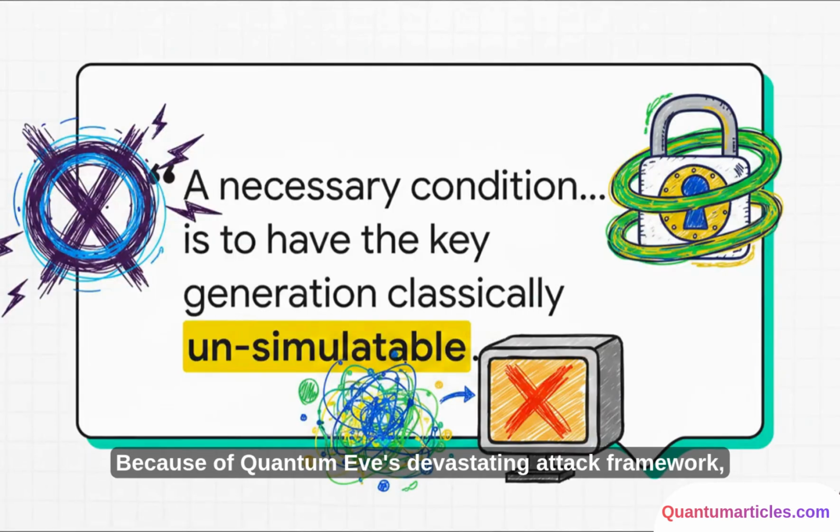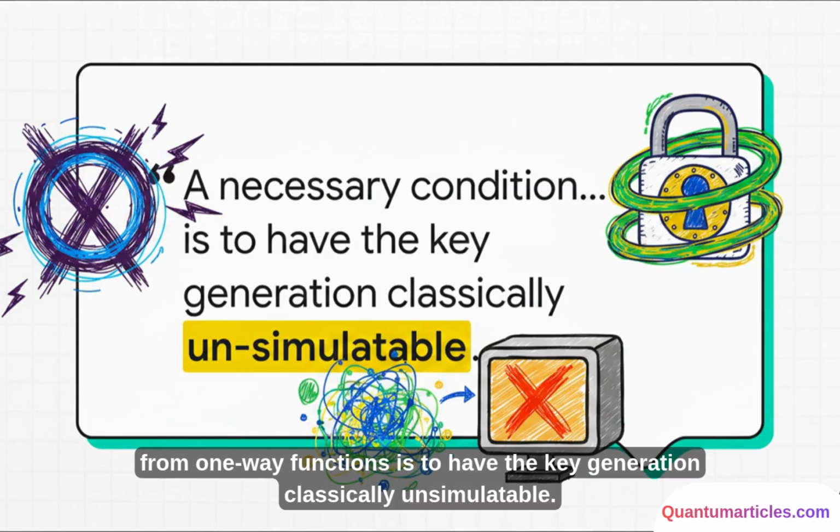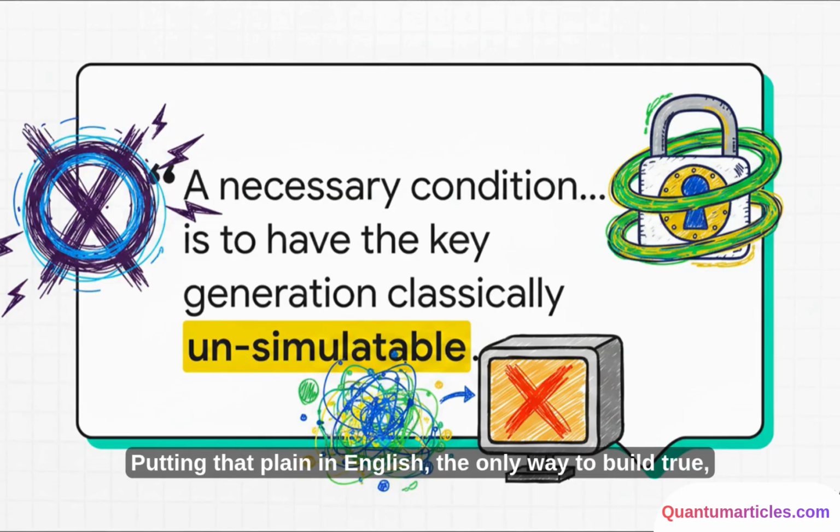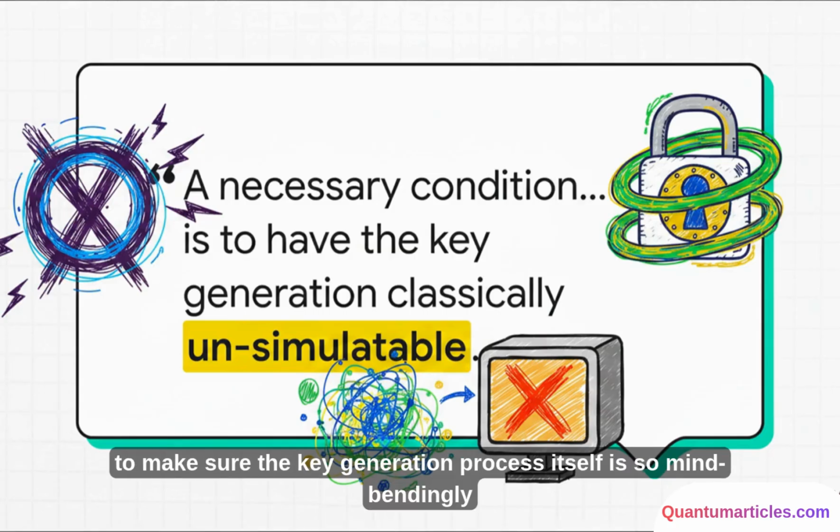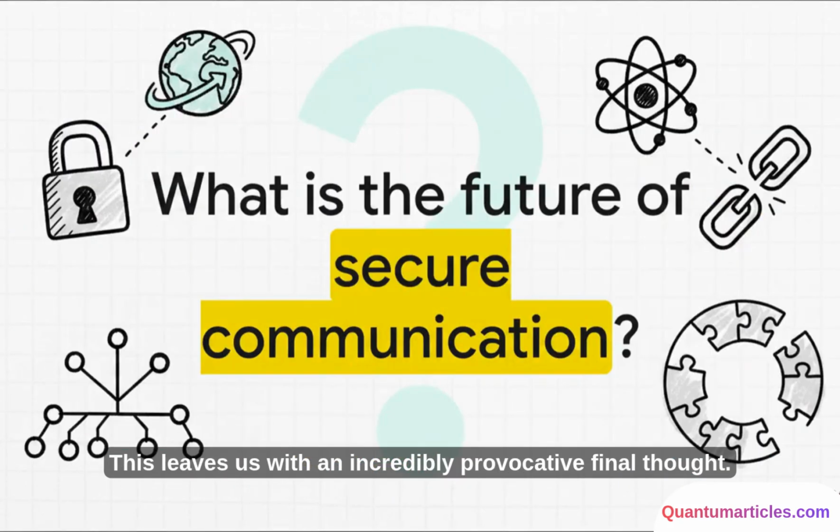Because of Quantum Eve's devastating attack framework, the paper leaves us with this really profound takeaway. A necessary condition for constructing such QPKE from one-way functions is to have the key generation classically unsimulatable. Putting that plainly in English, the only way to build true, impenetrable quantum PKE in this barren world is to make sure the key generation process itself is so mind-bendingly complex that a classical computer couldn't even begin to simulate it. This leaves us with an incredibly provocative final thought.